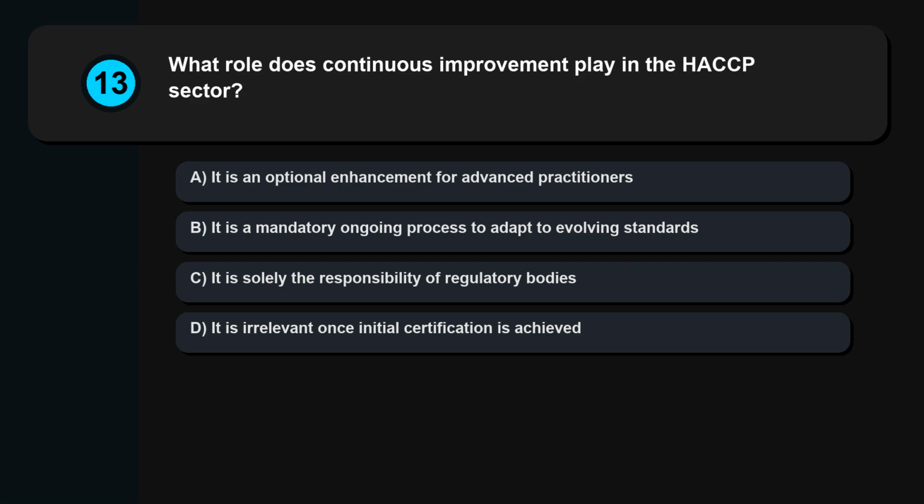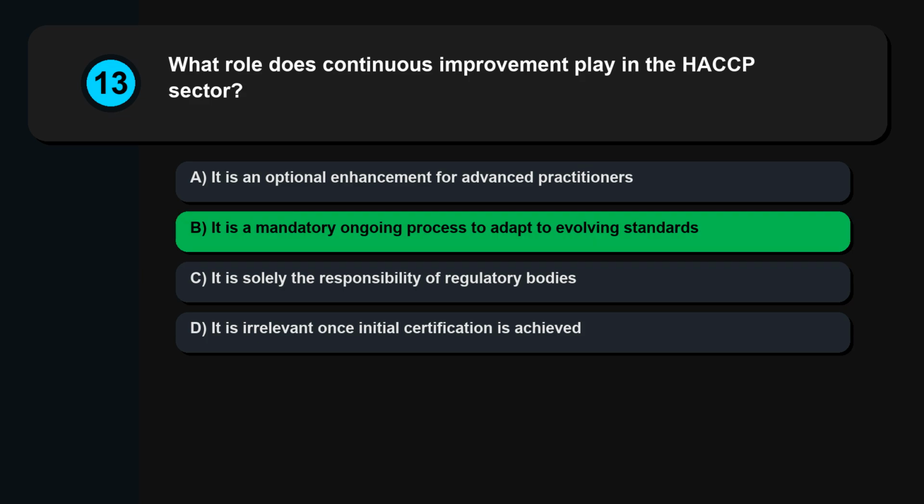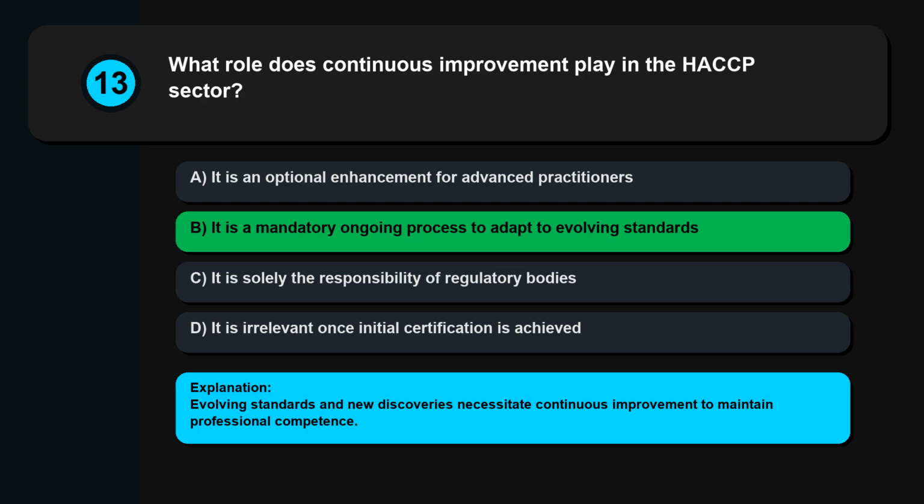Question 13. What role does continuous improvement play in the HACCP sector? It is an optional enhancement for advanced practitioners. It is a mandatory ongoing process to adapt to evolving standards. It is solely the responsibility of regulatory bodies. It is irrelevant once initial certification is achieved. Evolving standards and new discoveries necessitate continuous improvement to maintain professional competence.